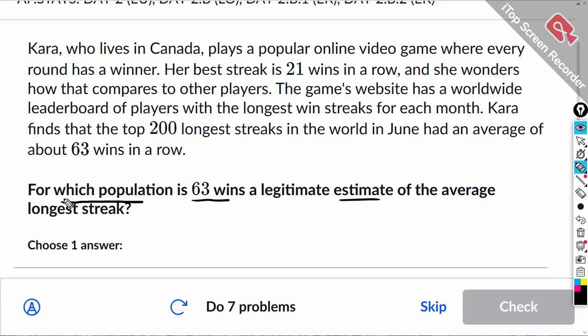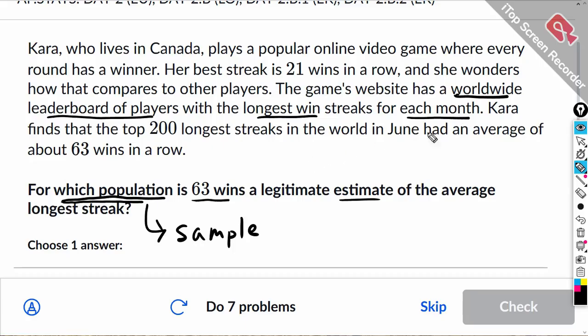Okay, so it says for which population, you want to look at what was actually sampled. All right, you basically want to look at the sample and where they got the 63. So the game's website has a worldwide leaderboard of players with the longest win streaks for each month. And she found the top 200 longest streaks in the world for June had an average of 63. So which population does that apply to?